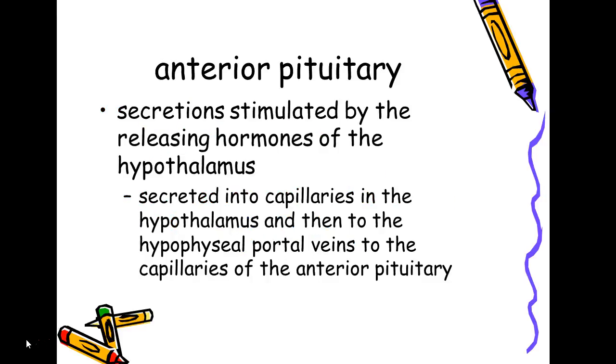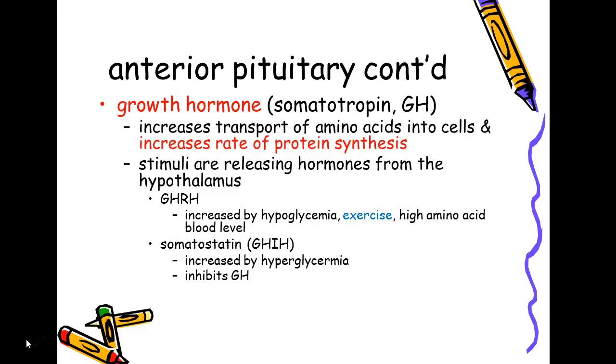Now we will look at the front part of the pituitary, the anterior pituitary. Its secretions are influenced by releasing hormones from the hypothalamus, and they're secreted into the capillaries of the hypothalamus. Then they exit the hypothalamus by the hypophyseal portal veins and go to the capillaries in the anterior pituitary. We will look at these 6 hormones. The first one is growth hormone, GH, or somatotropin.